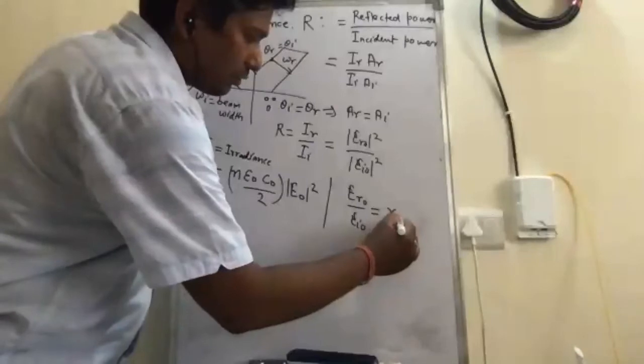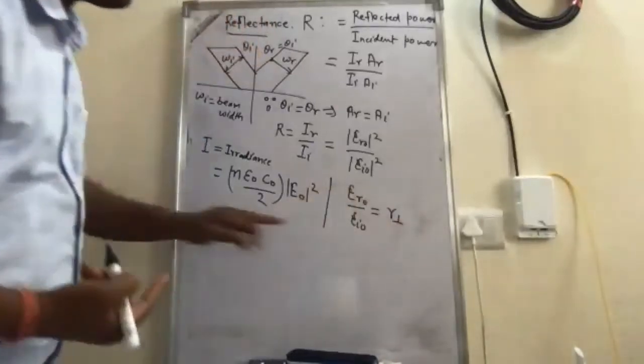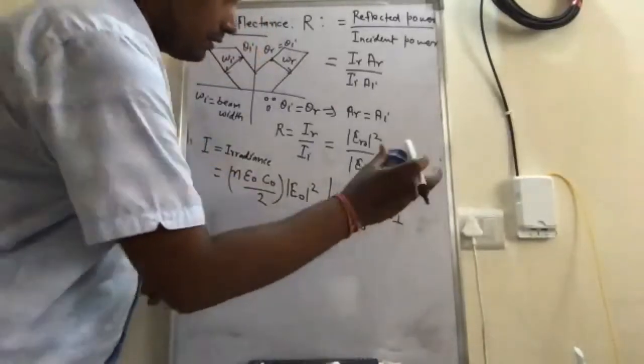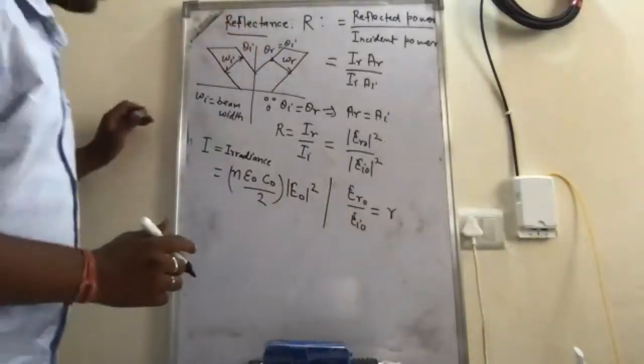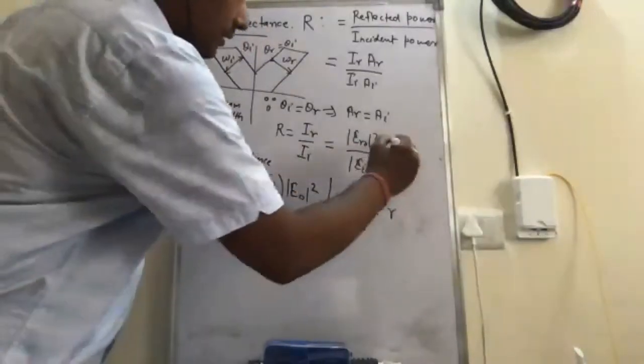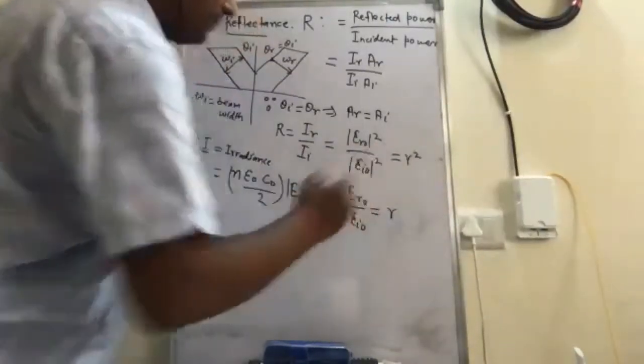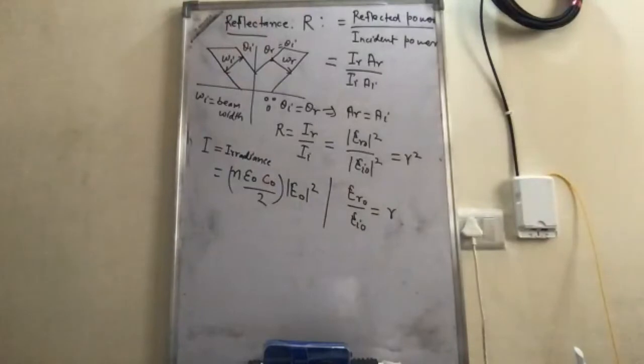Since we are talking about the perpendicular case, we can note this down with the perpendicular subscript, or it may be true for any one. So this is the reflection coefficient r, and we can see that this is equal to r square. Right?